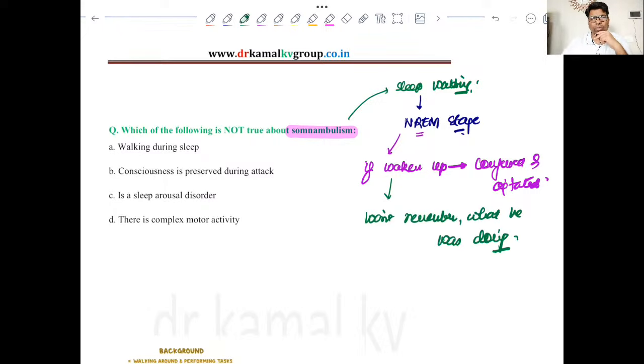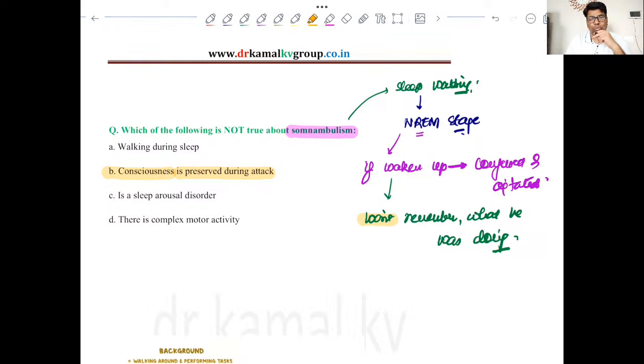So he had no recall or memory of what he was doing during that moment. So there is no recall memory as such, and therefore it is quite obvious that consciousness is not preserved during the attack. There is no consciousness as such. The patient cannot recall, so he won't remember what actually he was doing at that moment of time.